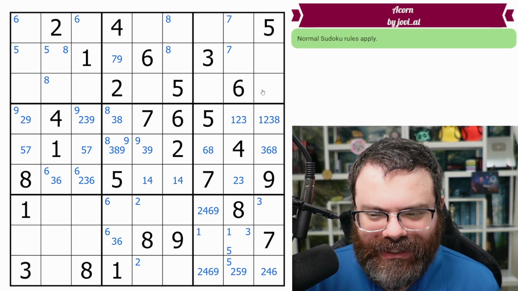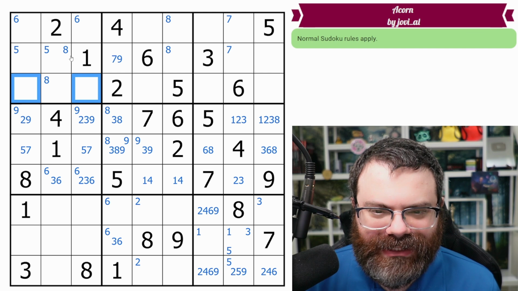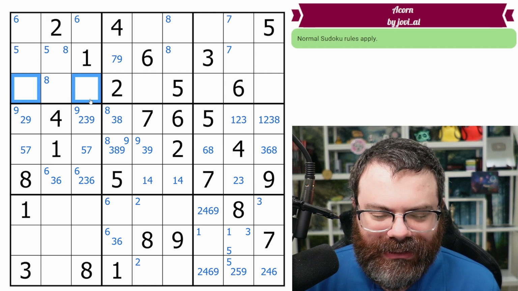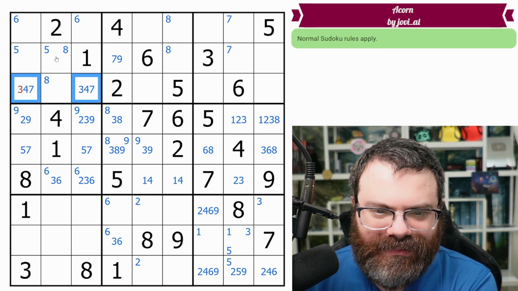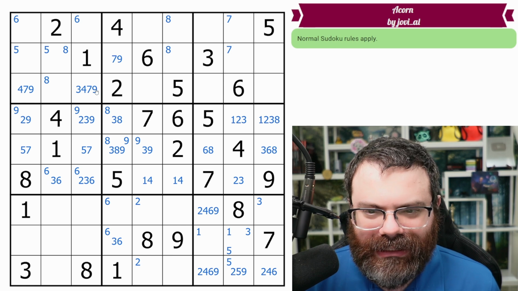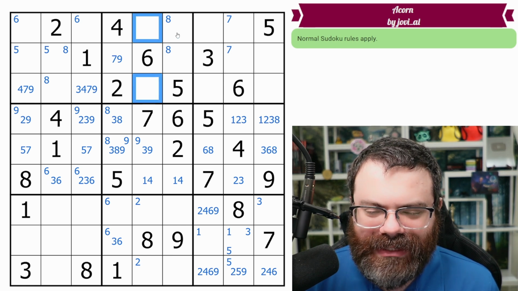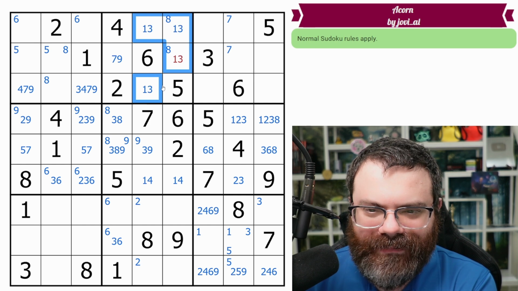Okay, what else can I find here? Maybe this box, because we don't have the 5, 6, 8 in these cells. So they can't be 1, 2. They could be 3, 4, can't be 5, 6, could be 7, can't be 8, could be 9. This one's not a 3. Maybe these two, maybe this entire box is interesting. I'm actually going to pencil the whole thing. I need 1, 3, 7, 8, 9. Okay.